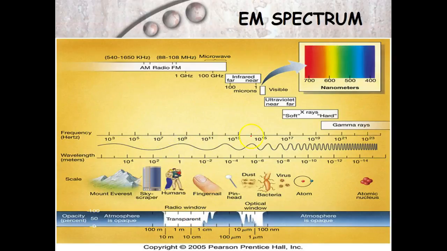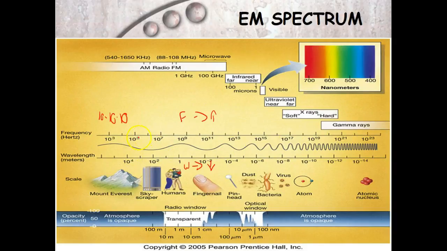So here's the diagram, or the spectrum, or just a layout of the different wavelengths and frequencies. As you can see, this is a really big wavelength. If I did 10 to the third, that's like saying 10 times 10 times 10, right? That's a big number. So as you increase the frequency, that means the amount that you'll see in 1 second is going to increase as you go this way. So F increases as you go this way, so it gets bigger. But the wavelength, as you go this way, is going to get smaller. And you can see here it goes from 10 to 10 to 2 to 1, and it actually gets to negative numbers.